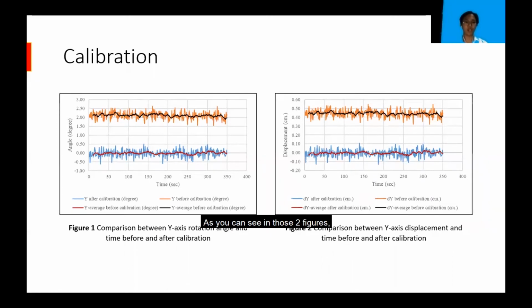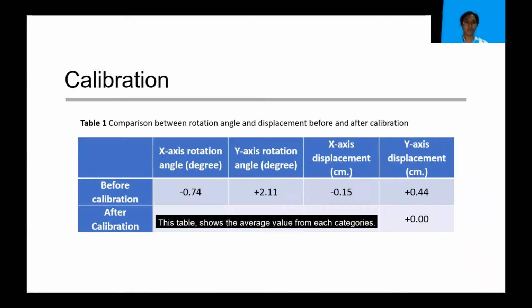As you can see in those two figures, the black line is the average data before calibration, which is not close to 0. And the red line is the average data after calibration, which is close to 0. And this table shows the average value from each category.